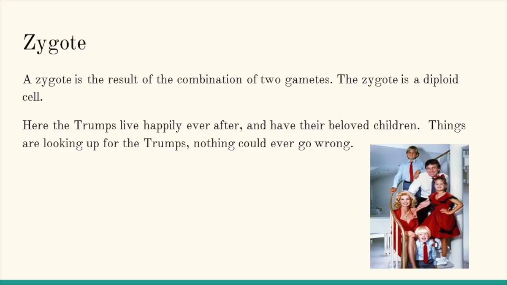Zygote. A zygote is the result of the combination of two gametes. The zygote is a diploid cell. Here the Trumps live happily ever after and have their beloved children. Things are looking up for the Trumps. Nothing could ever go wrong.